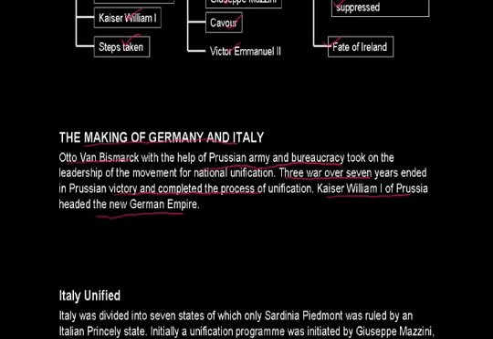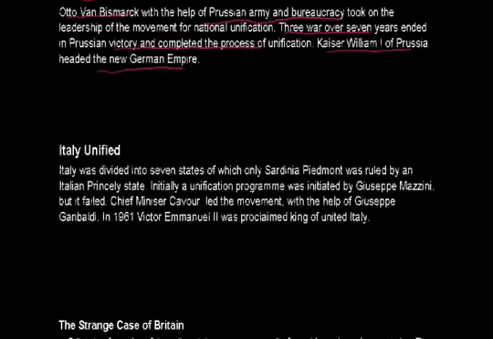If we move towards the next one, then came the turn of Italy. As in the case of Germany, even Italy was divided into many states. Italy was divided into seven states, of which only one state, Sardinia Piedmont, was ruled by an Italian princely house. The rest of the six states were ruled by people of other clans, or you can say ethnicities.